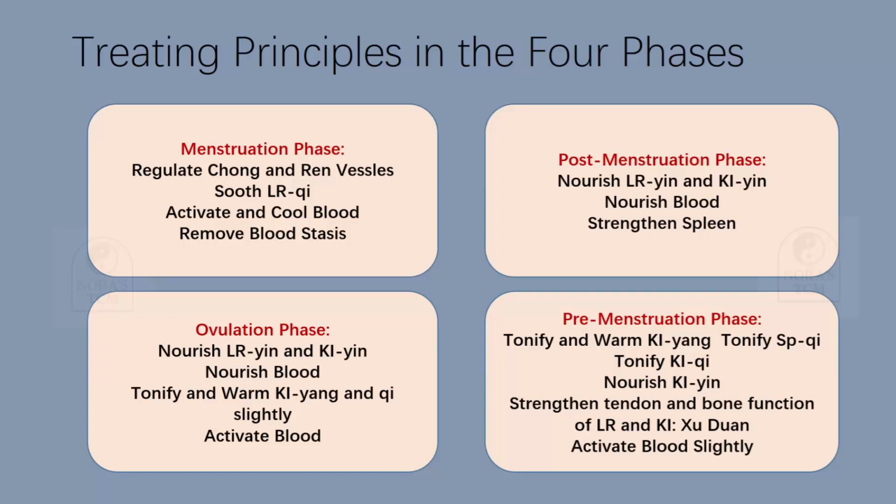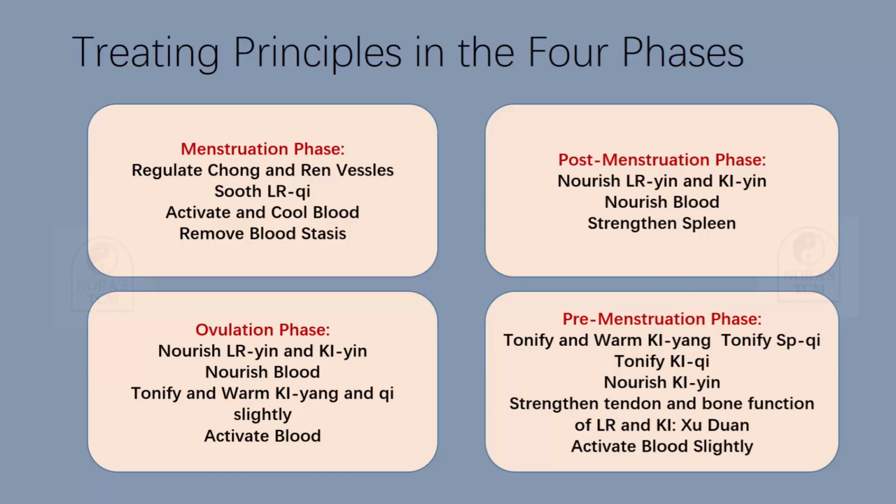Spleen is the engine. It's the engine to produce more and more qi and blood, to be the supplement to liver and kidney. We know liver dominates the blood, but we have to know where the blood comes from. It's from spleen. So liver is more like a modulator or warehouse to store and be in charge of the blood. So we still have to strengthen spleen in this phase, but not too much, because we don't want to warm the yang too much in this phase. We don't need the follicle to be broken or discharged early. We need it to grow up, so we need more yin in this phase.